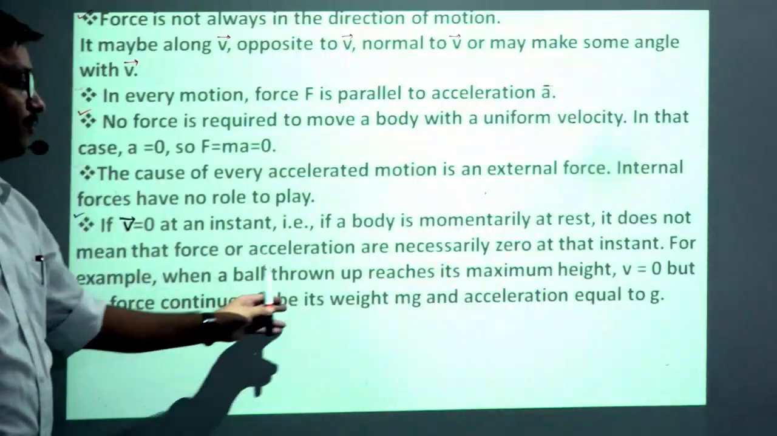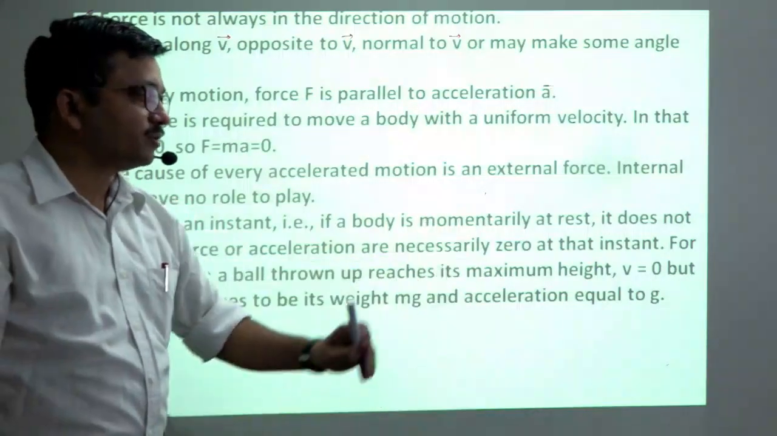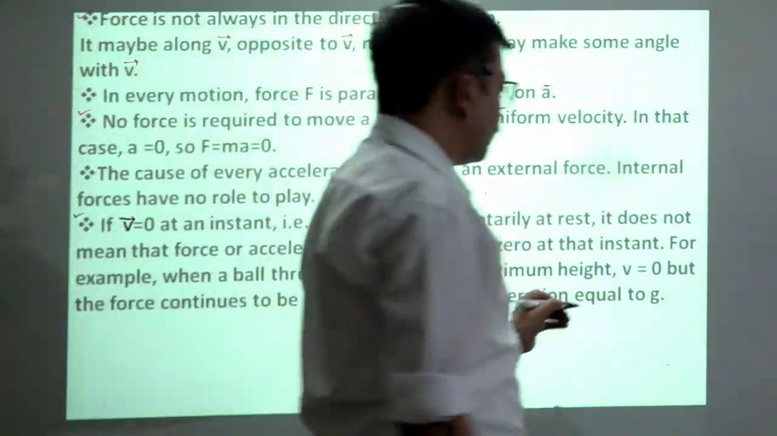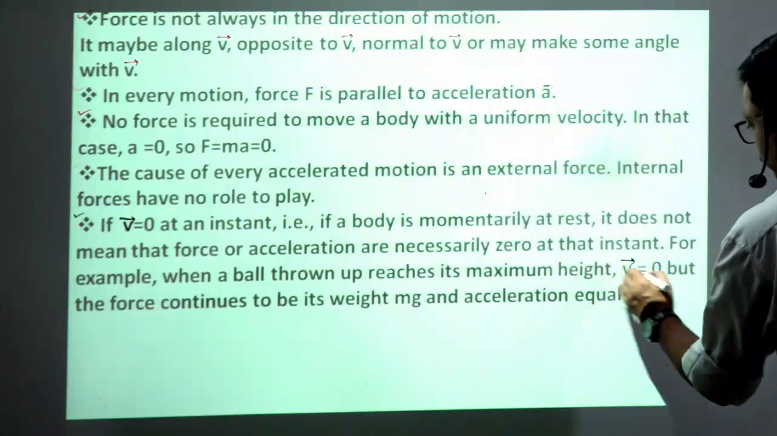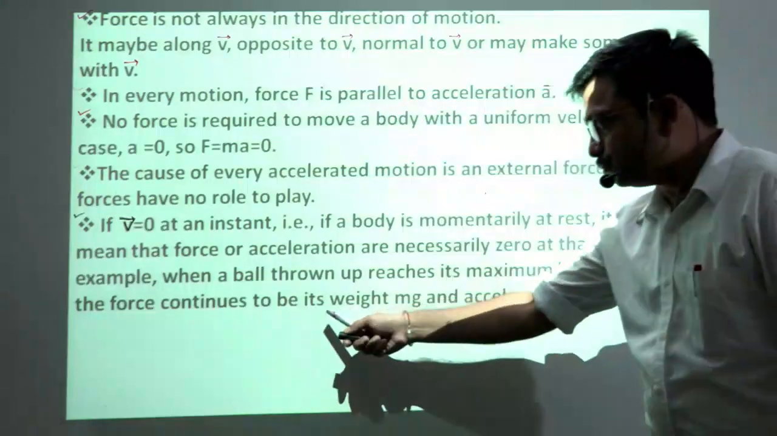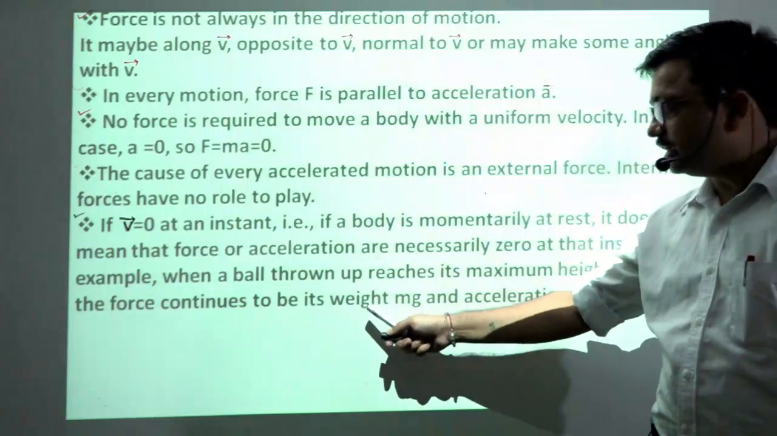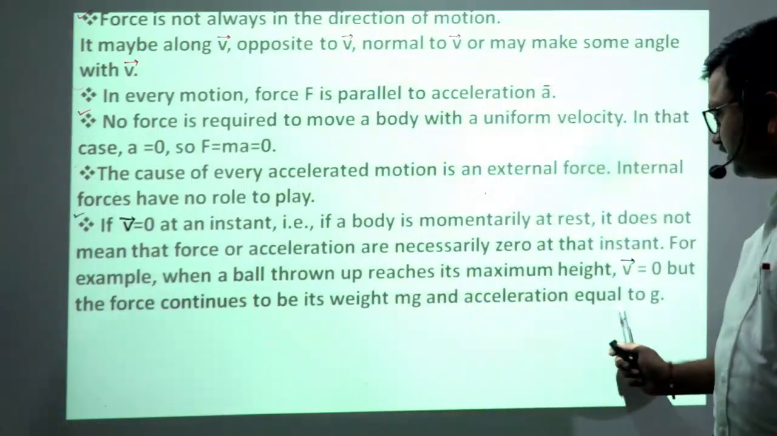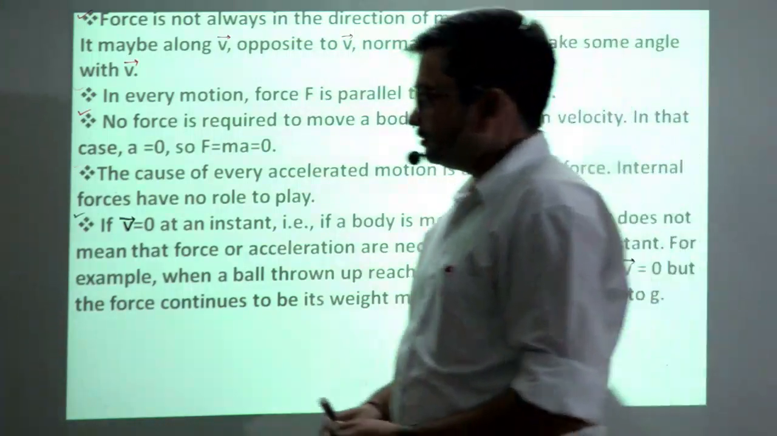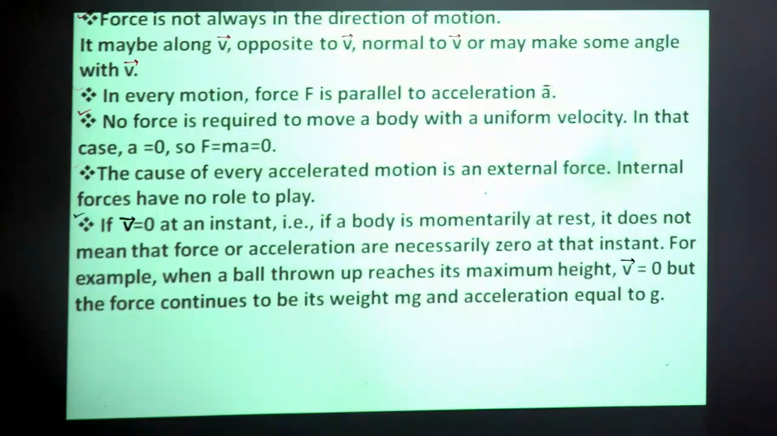For example, when a ball is thrown up and reaches its maximum height, the velocity of the ball at that point will be 0, but the force continues to be its weight, mg, and acceleration equals g. So this is one of the important points.